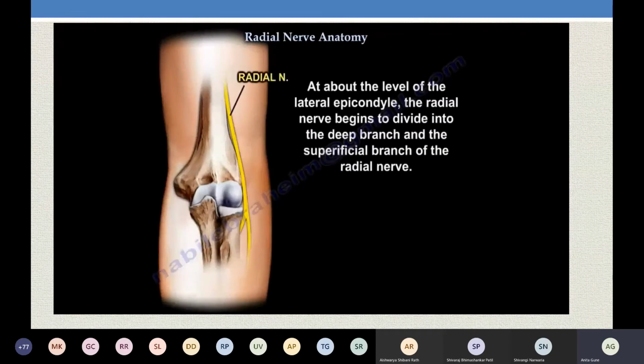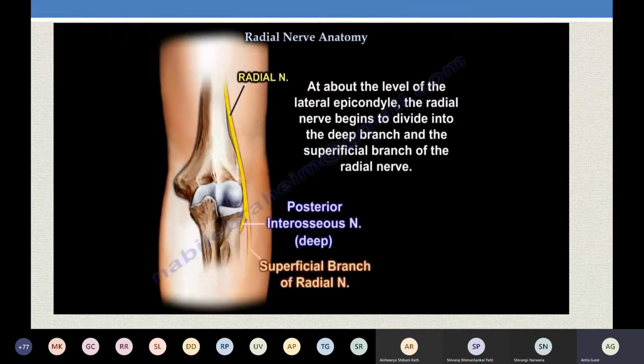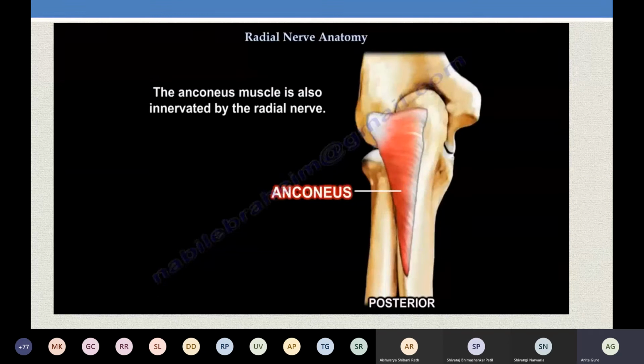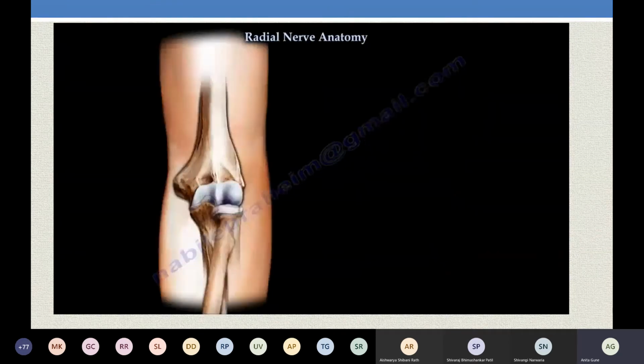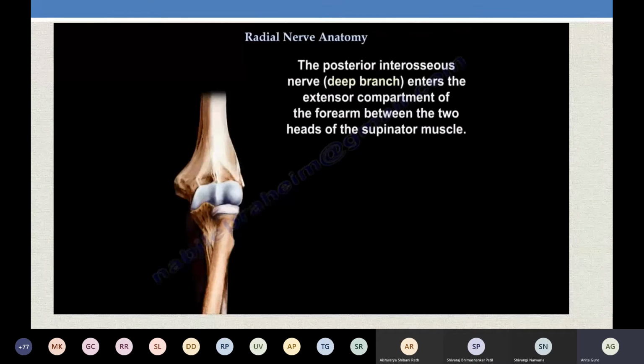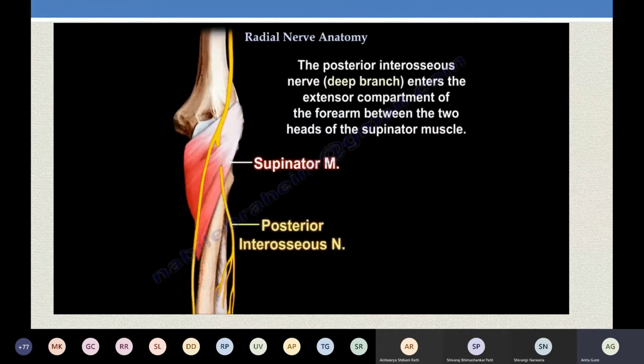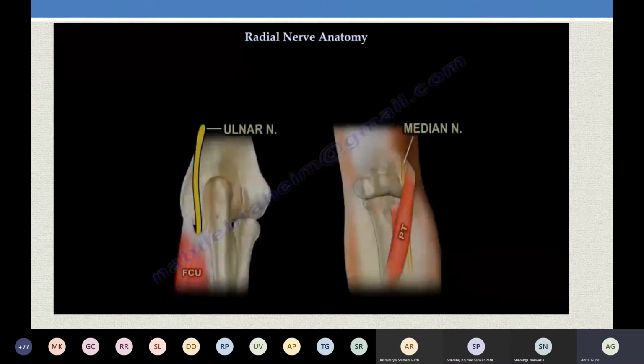Now, as it descends down towards the lateral side of the cubital fossa, it divides into two branches. One is called the posterior interossei nerve, another is the superficial branch of the radial nerve. Now, anconeus was supplied by the radial nerve coming from the branch from the medial head, right? As this is going down, the posterior interossei nerve enters into the forearm by passing through the two heads of the supinator muscle. Okay, the supinator has two heads. It will pass through the supinator.